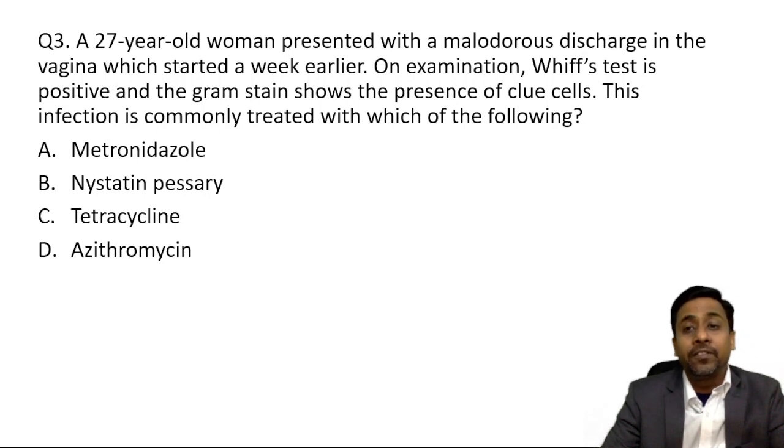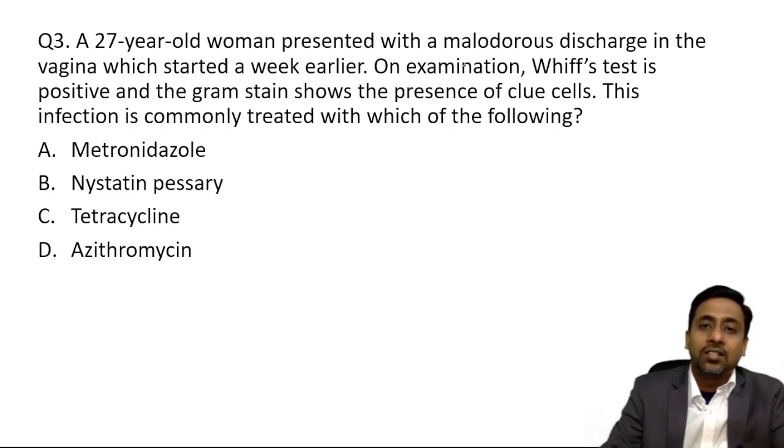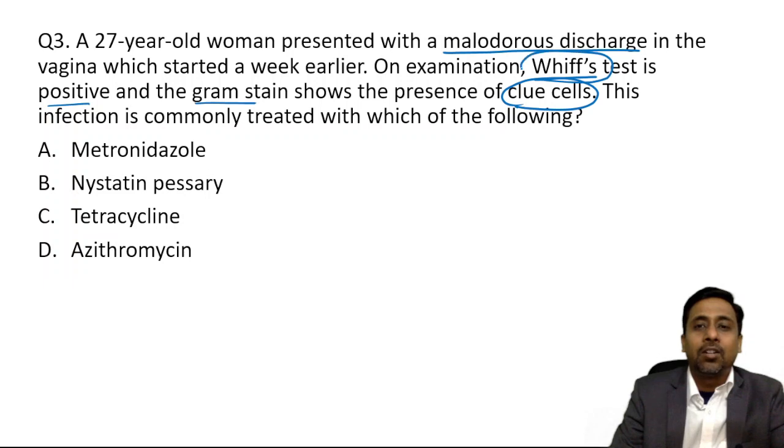On examination, Whiff's test is positive and the gram stain shows presence of clue cells. The infection is commonly treated with which of the following? So what is the infection? Malodorous discharge. First hint is the discharge is malodorous. Second is Whiff test is positive. And third is gram stain shows presence of clue cells. So clue cells, Whiff test and malodorous discharge.